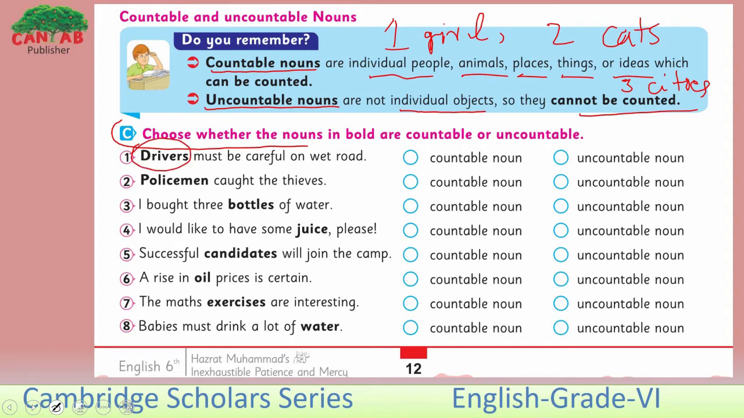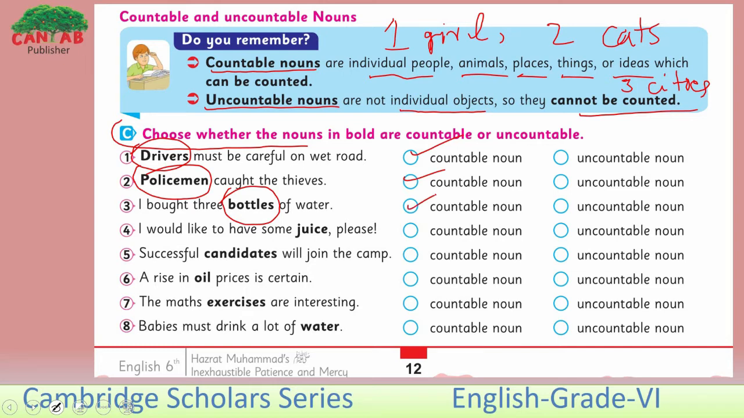In the first one: Drivers must be careful on wet road. Is this countable or uncountable? Yes, this is countable here. Policeman caught the thieves. Policeman is countable or uncountable? Yes, policeman can be counted. Look at the third one. I bought 3 bottles of water. Here, we have discussed this. We are not talking about water here. We are talking about bottles here. So, the bottles are countable here.